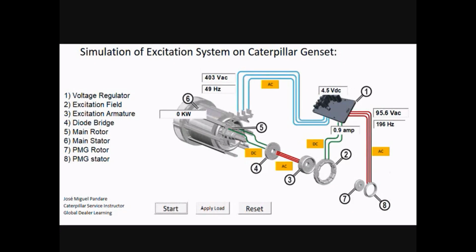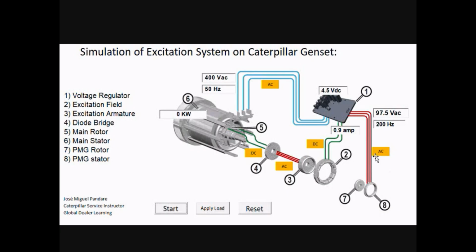What is then the function of the permanent magnet? The permanent magnet will have a magnetic field always on the rotor. That's why it's called permanent magnet. This magnetic field, because it's tied also to the rotor shaft, will move. Movement plus magnetic field plus coils on the permanent magnet stator will produce a three-phase voltage.